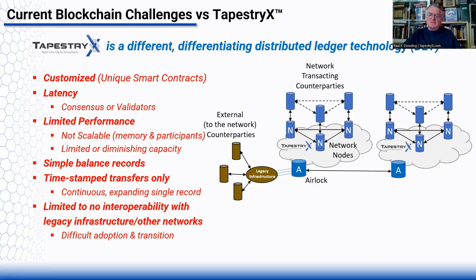So what is it that differentiates TapestryX? Well, we're configurable for any asset or life cycle. This is key because it means we're agnostic to the process, the asset, or the life cycle, so we can be configured for any use case. There's no custom coding to set up a TapestryX network.